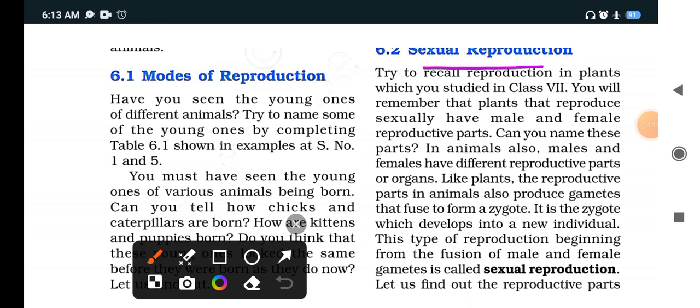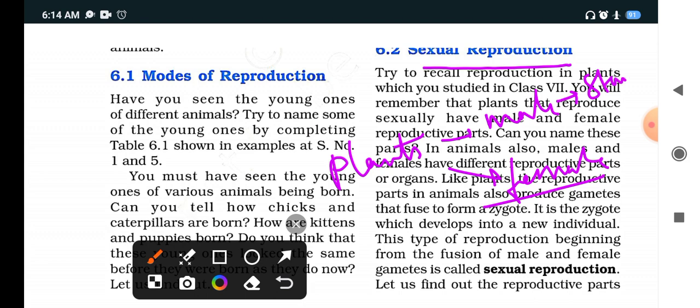Now sexual reproduction. Try to recall the reproduction in plants. In plants also there were two parts: one is male and another is female. The male part is known as stamen, with anther and filament, and the female part is known as pistil. It contains ovary, style and stigma. Clear? Like in plants, there were two types of reproduction, sexual and asexual. In human beings also there are two types of reproduction. Clear?